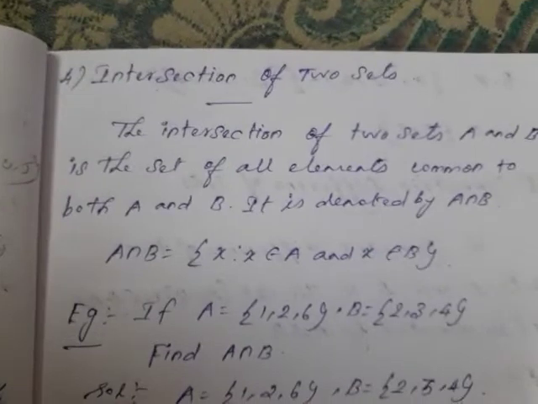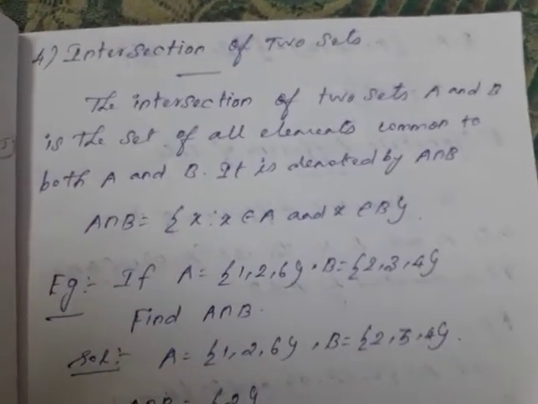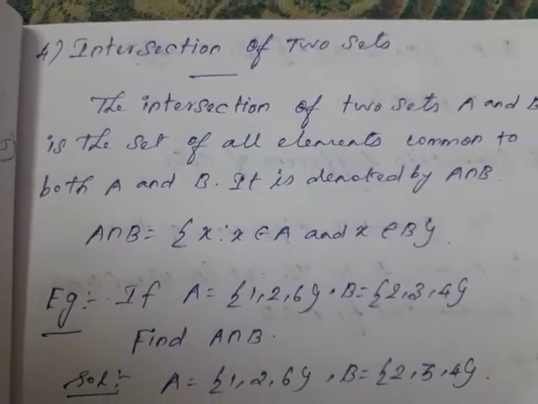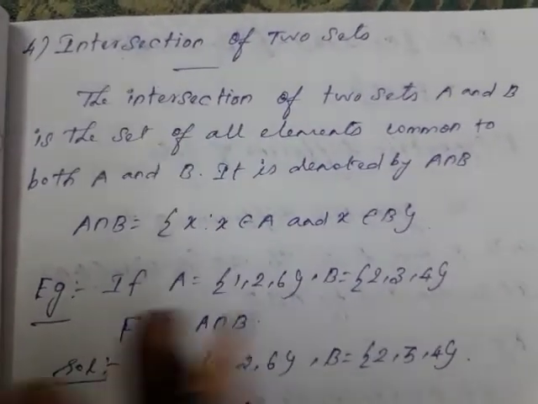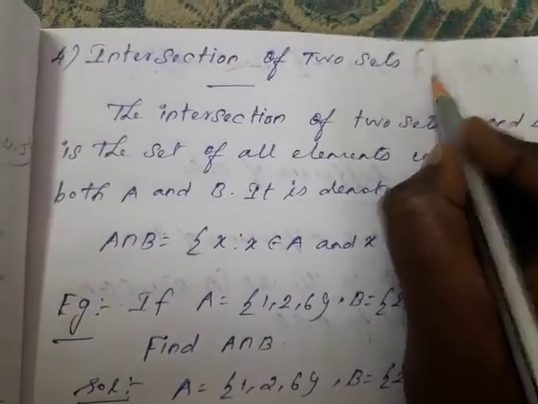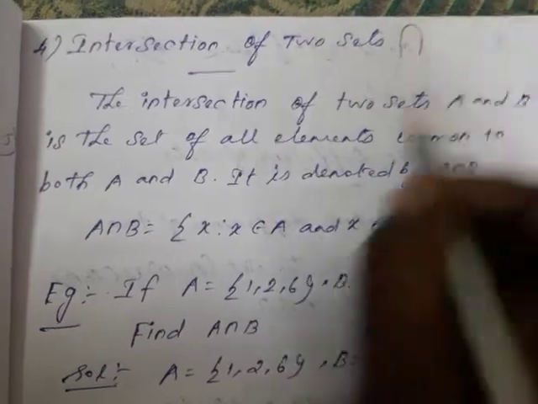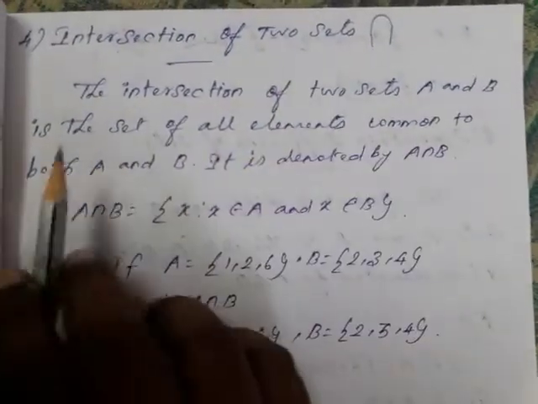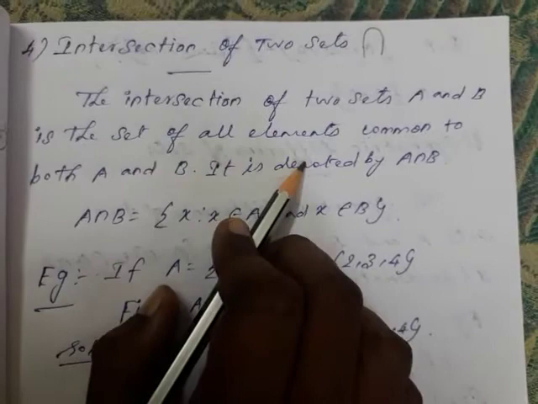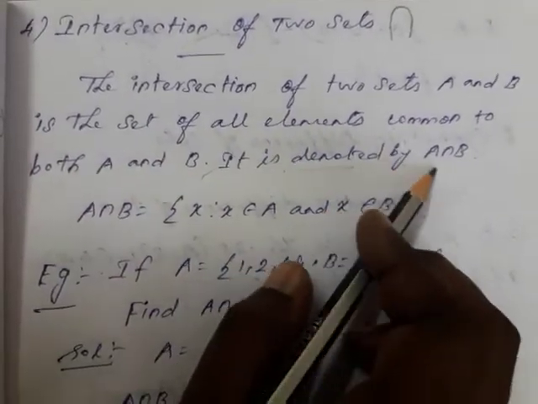The next operation is intersection of two sets. Union means you have to combine and write two sets. But intersection of two sets is the common elements of the two sets. That is called the intersection. The intersection symbol you write like this. A intersection B. The intersection of two sets A and B is the set of all the elements common to both A and B. It is denoted by A intersection B.